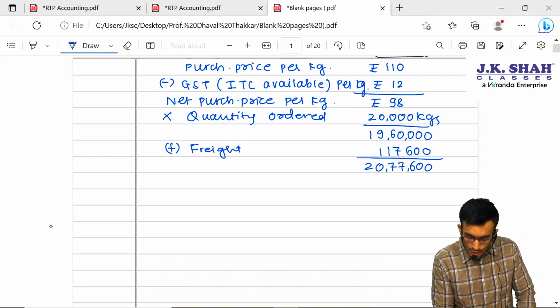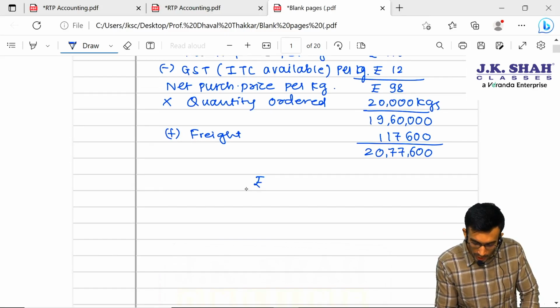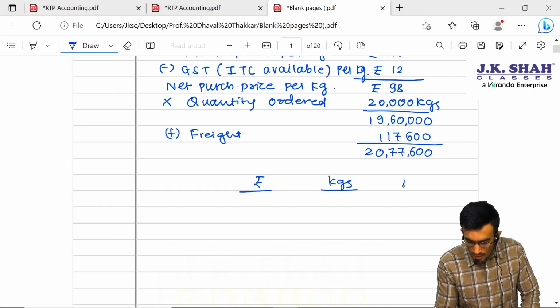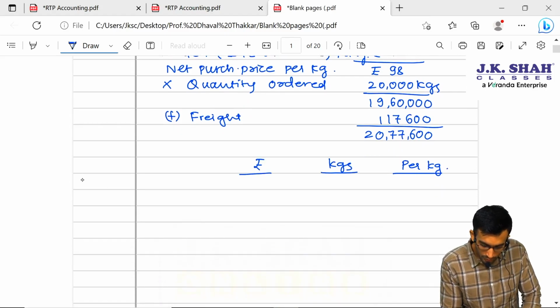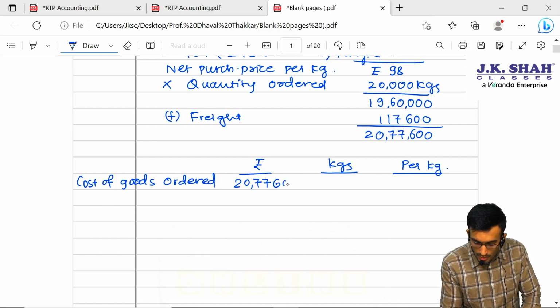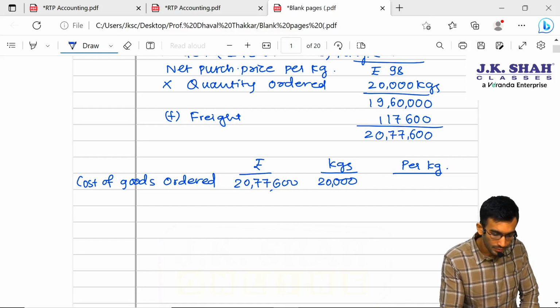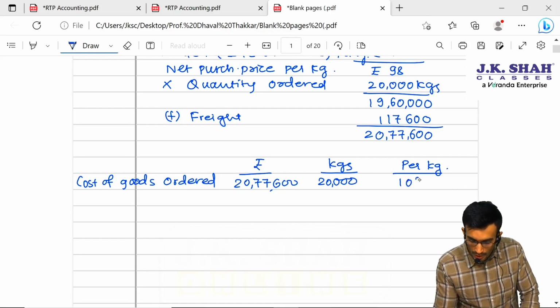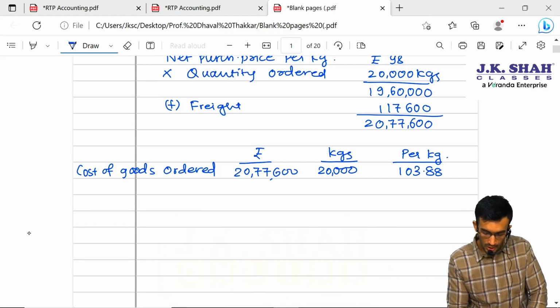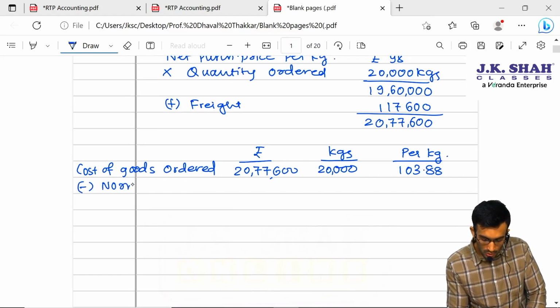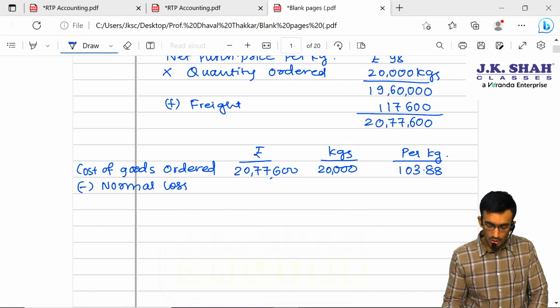Here I'll write rupees, kgs, per kg. Cost of goods ordered: 20,77,600 and 20,000 kgs, that gives me 103.88 per kg. Now there is a normal loss, so I'll deduct normal loss. Remember, normal loss we have to pass to the customer only.